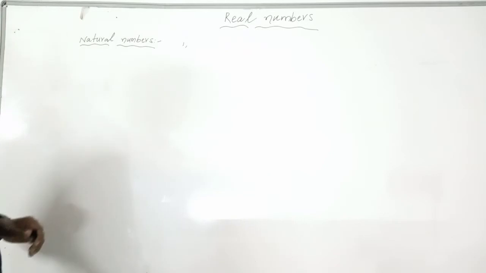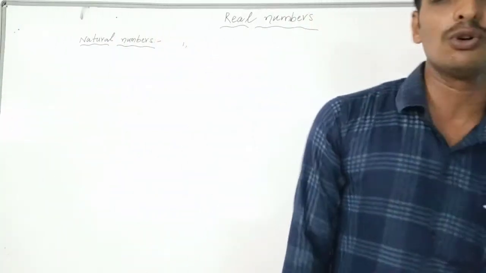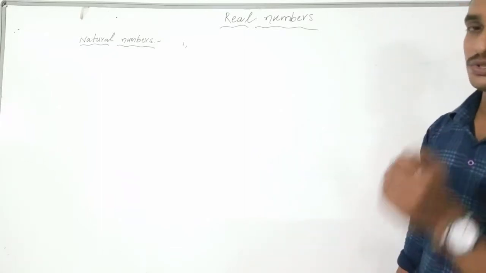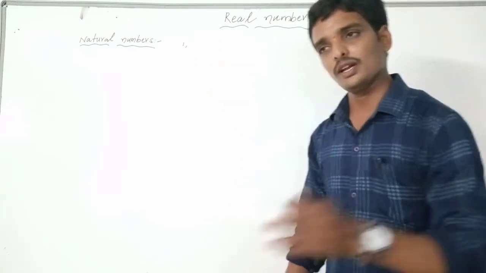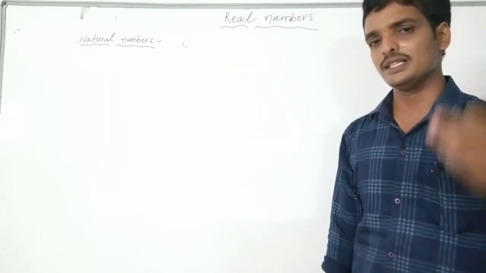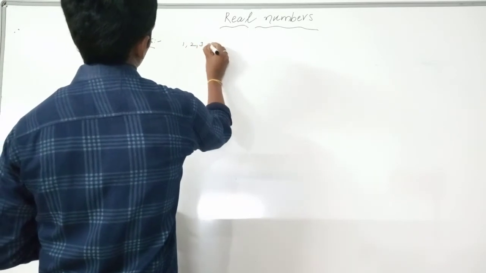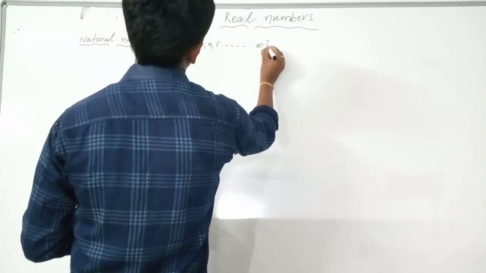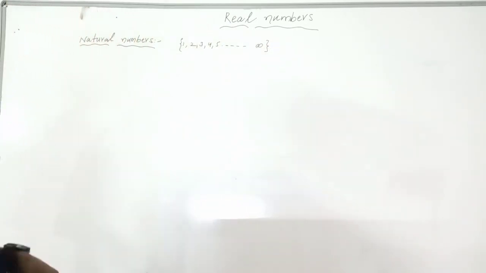Why? If we count the books, the pens, the coconuts, whatever, if you want to count something, we have to use 1 as the first number, and it goes 1, 2, 3, 4, 5, 6, 7, 8 and so on up to infinity. This set of numbers is called natural numbers.